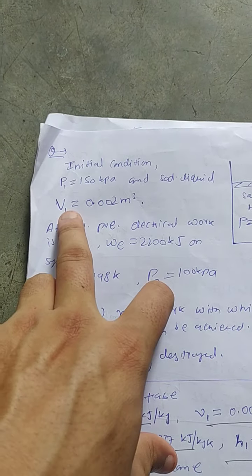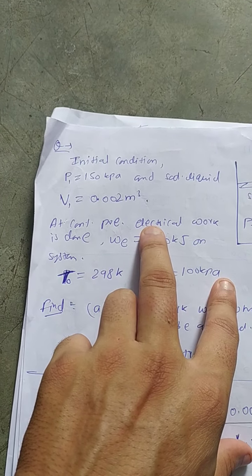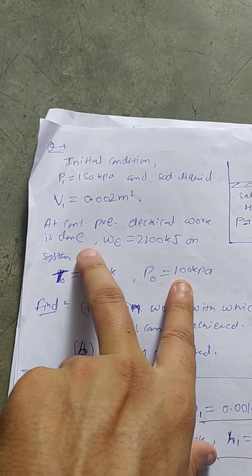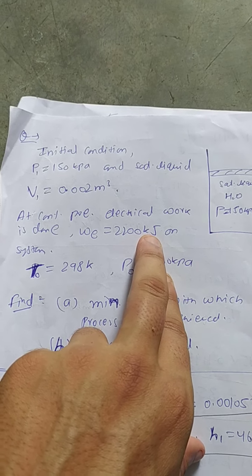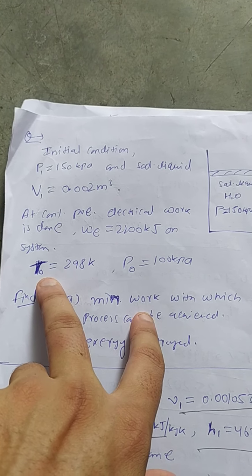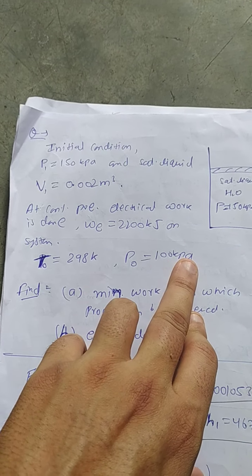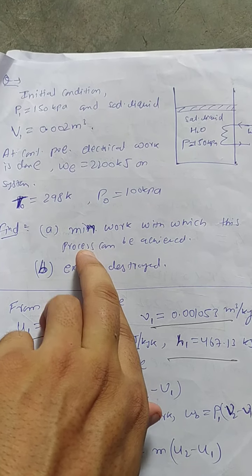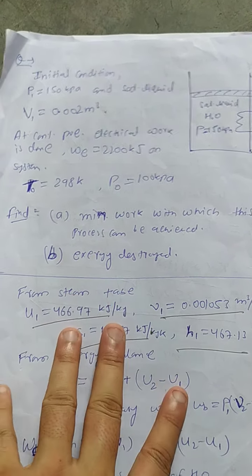Initial volume is 0.002 meter cube. Pressure is constant, and during the whole electrical work it also remains constant. The electrical work WE given is 2200 kilojoule. Now the ambient temperature is 298 Kelvin and ambient pressure is 100 kilopascal. Find the minimum work with which this process can be achieved. And second is the exergy destroyed.